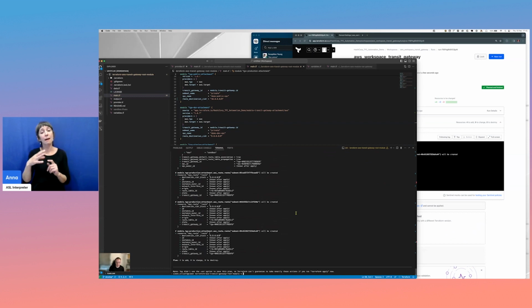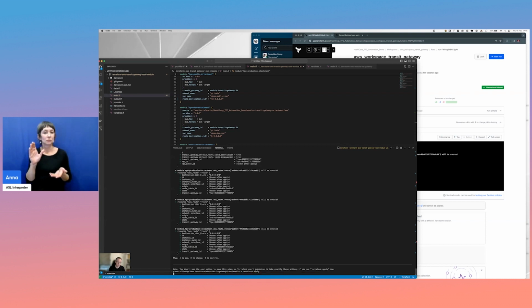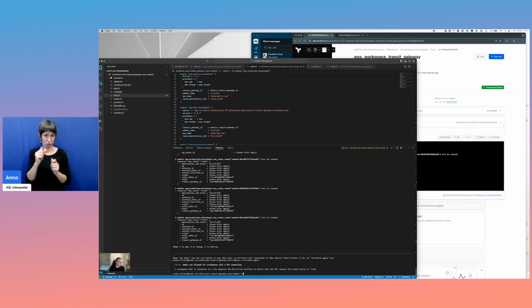and I don't have the capability to make that apply because I've removed that from my laptop. So I'm going to just do a Terraform apply and see what Terraform returns. And it's not going to allow me to do that because change actions are mandated to go through the change process, which means I have to create a pull request. I have to commit that to source control, and obviously I still have to get somebody to approve that. So whilst I'm not going to do that as part of this demo, I just really wanted to show you a highlight of the changes that I can show.